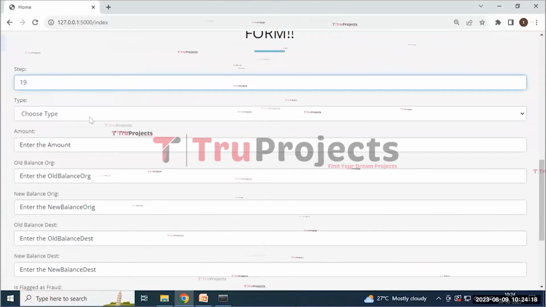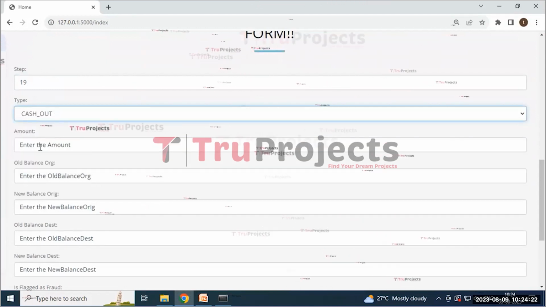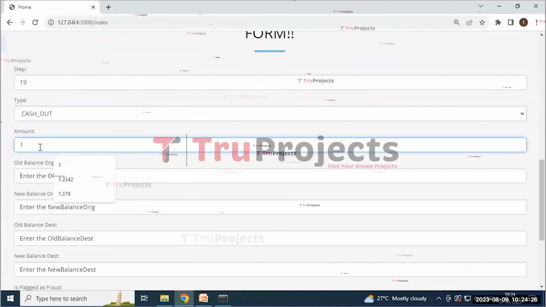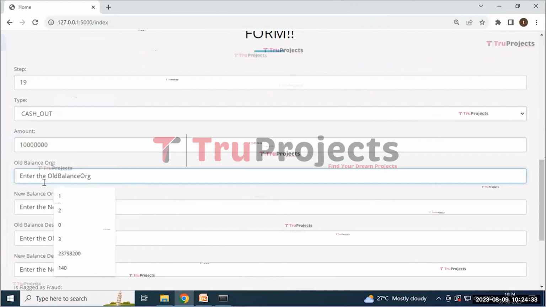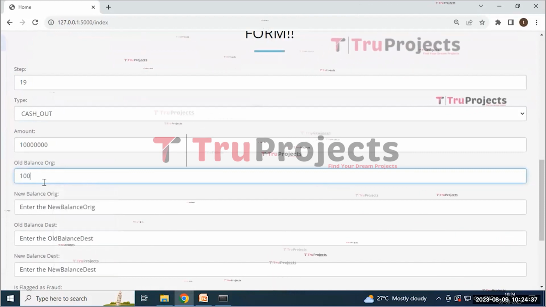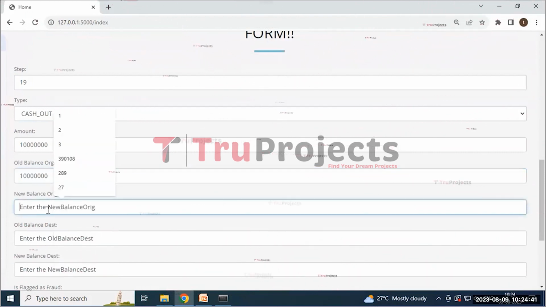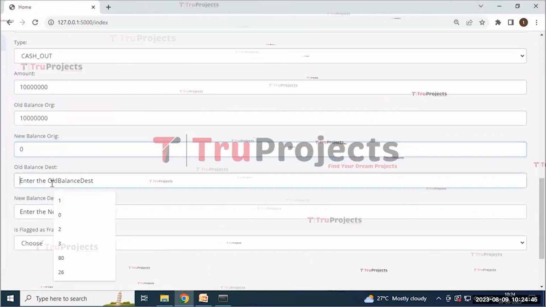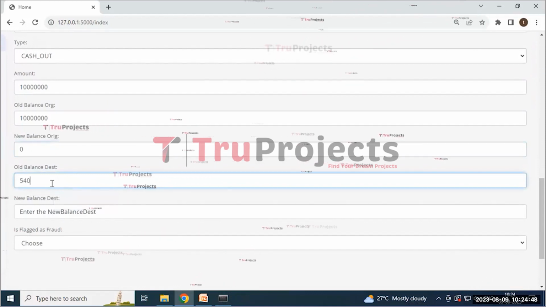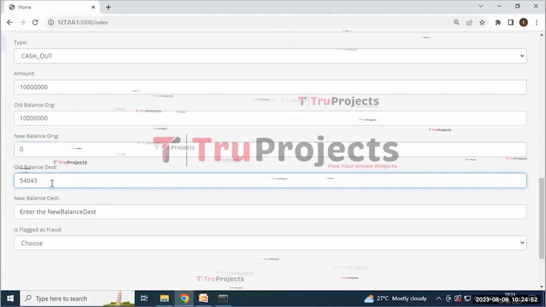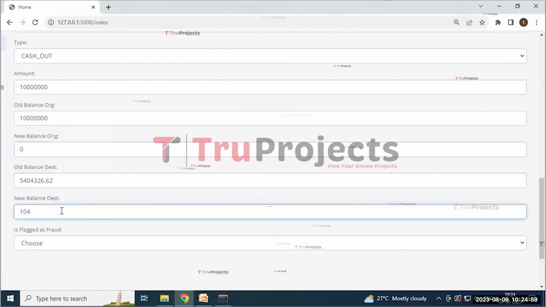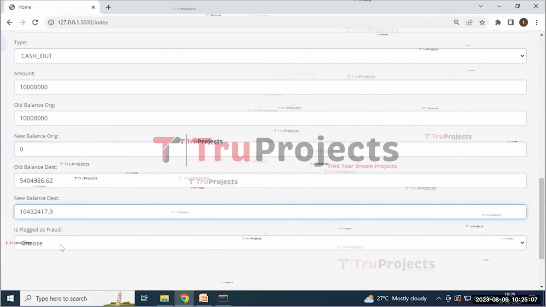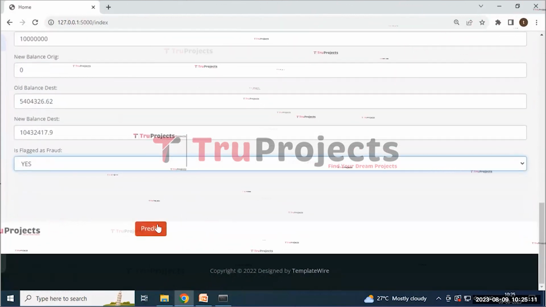Enter the step as 19 and the type is cash out and the amount is 13030 and 0 and the old balance is the same 1 and the new balance is 0 and the old balance destination is 54044326.62 and the new balance is 10432417.9 and is flagged as fraud, and then click on the predict button.